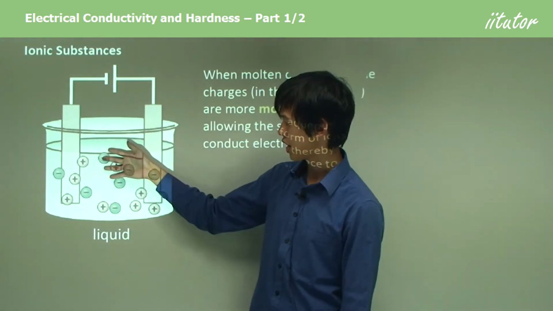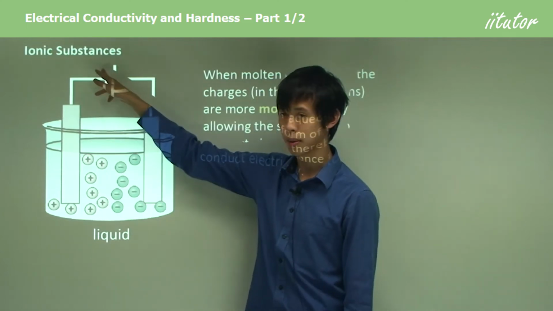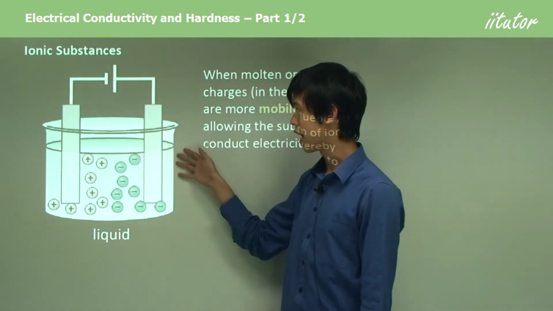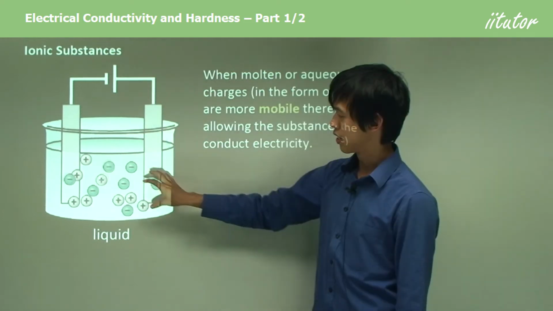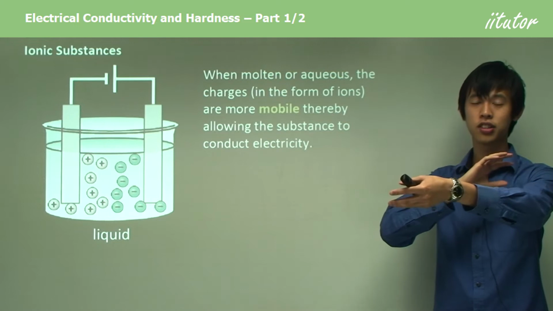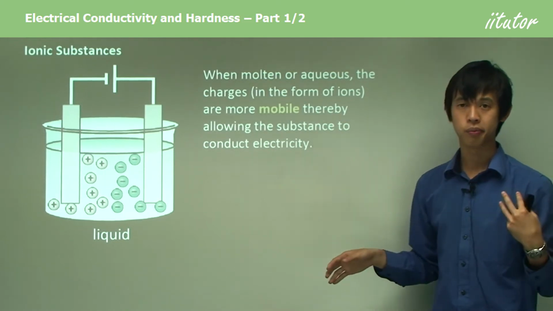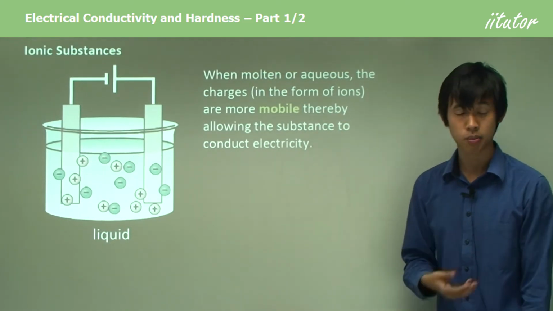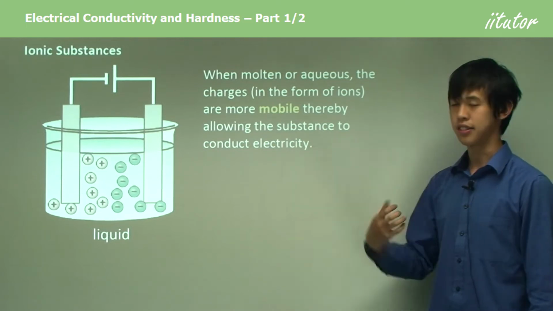So the positive charges move to the left because of the negative terminal, and the negative charges move to the right because of this positive terminal here. You can see they all kind of drift, and that is actually what we call current, because it's charges moving in one direction. That's why ionic substances can conduct in molten or aqueous state rather than in solid state.